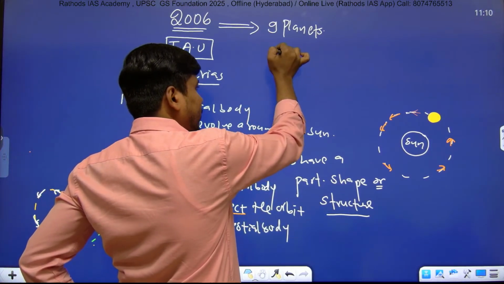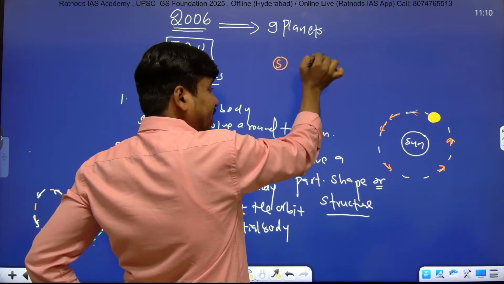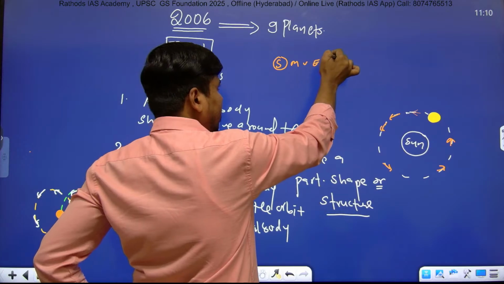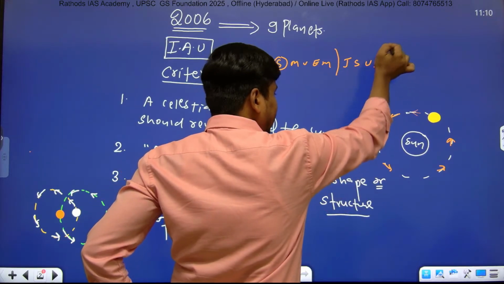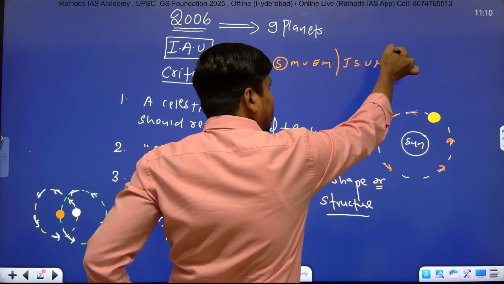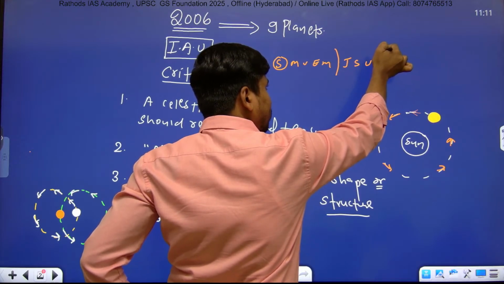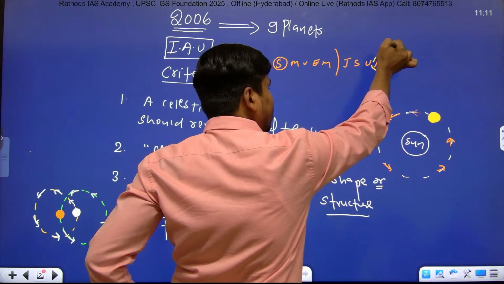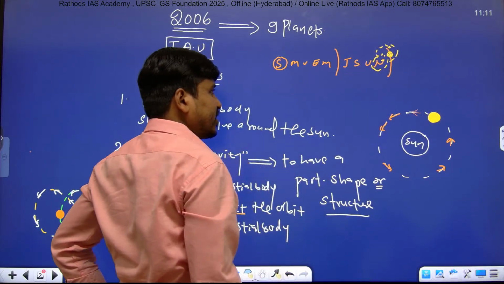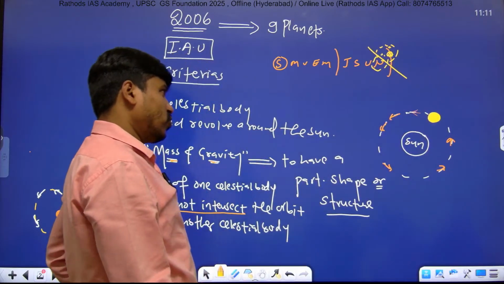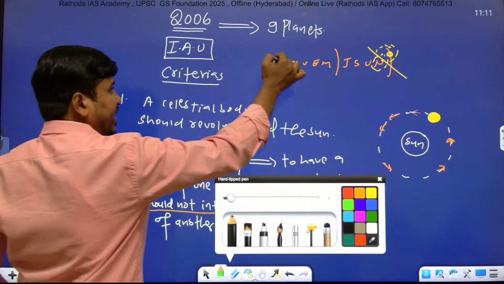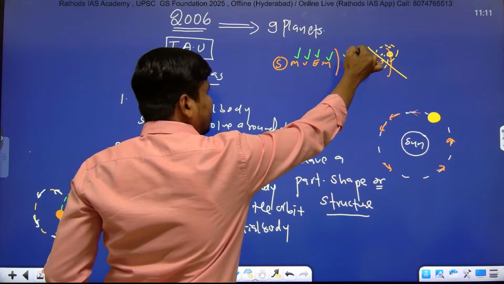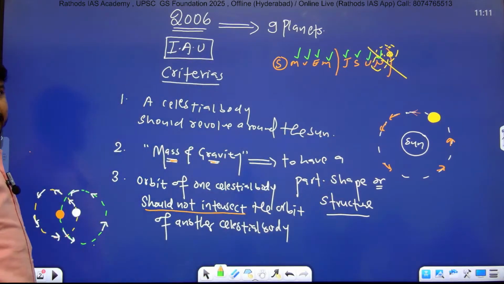In the first class, yesterday, we discussed the diagram of the solar system, like Mercury, Venus, Earth, Mars, and its asteroid belt, Jupiter, Saturn, Uranus, Neptune, Kuiper belt, right? And we are having here the Pluto, right? The orbit of the Neptune and orbit of the Pluto. Please remember, orbit of the Neptune and orbit of the Pluto are intersecting each other, and that's why Pluto was removed from the planet category, right? Among these three criteria, all the 8 planets, Mercury, Venus, Earth, Mars, Jupiter, Saturn, Uranus, and Neptune, fulfill these three criteria. Only Pluto failed to fulfill the criteria.